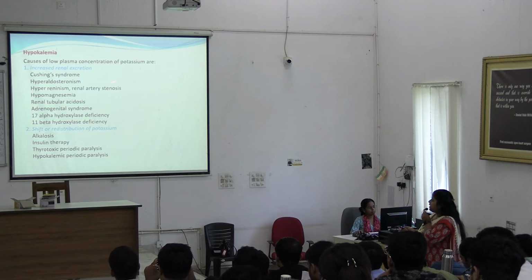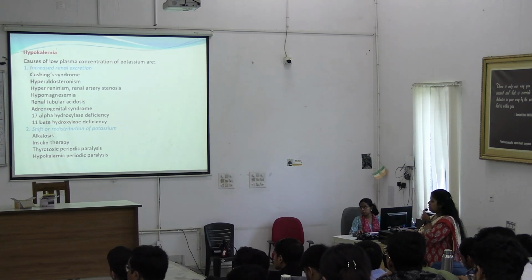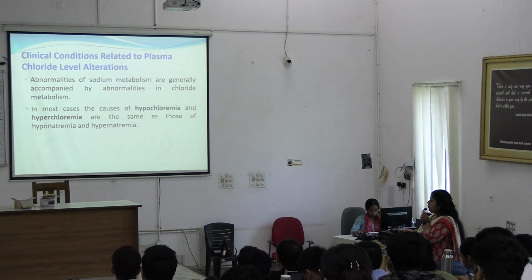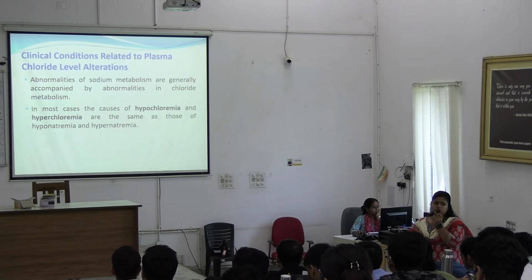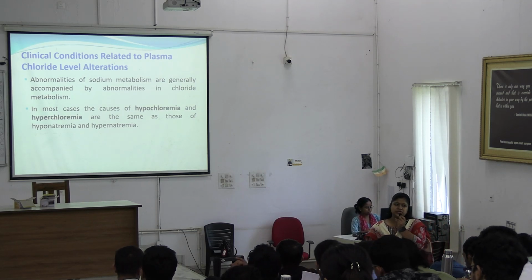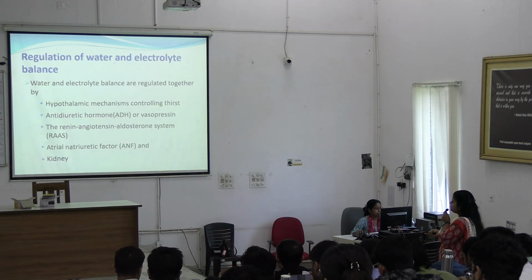Hypokalemia is low potassium concentration in plasma, and these are the causes. Chloride mainly follows the sodium, so whatever the hypernatremia causes are will be similar to hyperchloremic causes or situations.